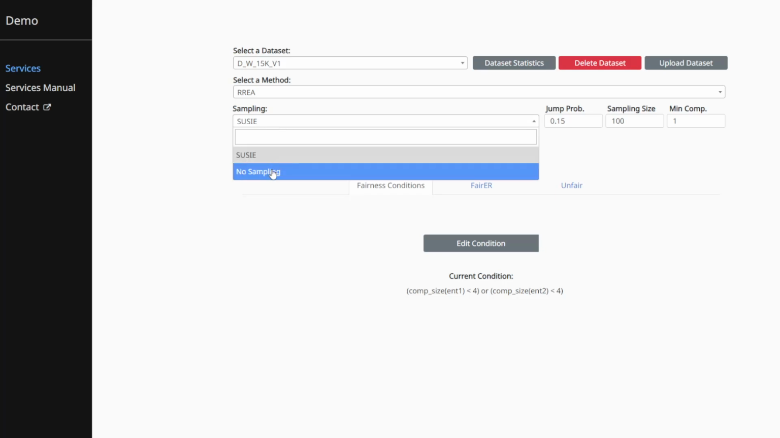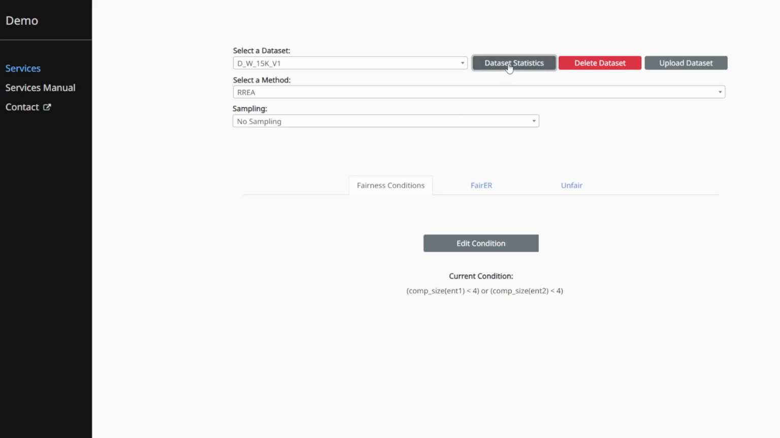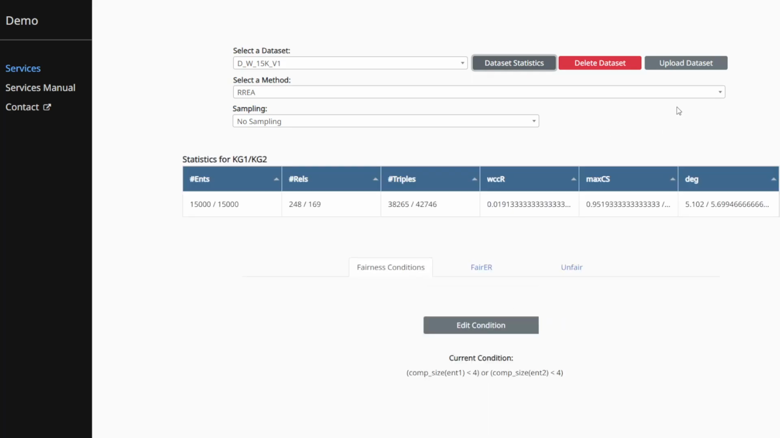The statistics of the uploaded datasets can be seen here. In this table, we can see common statistics like number of entities, relations and triples, as well as graph-related statistics like WCCR, measuring the number of weakly connected components indicating the connectivity of a knowledge graph, MaxCS, measuring the size of the largest component divided by the number of nodes, and average node degree, defined as the ratio of the total numbers of incoming and outgoing edges of each node divided by the number of nodes.